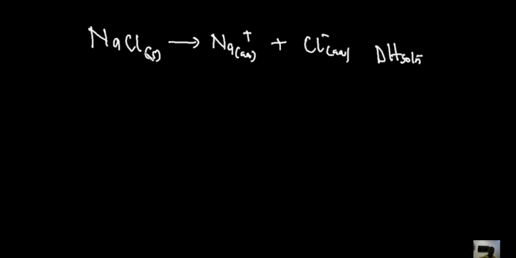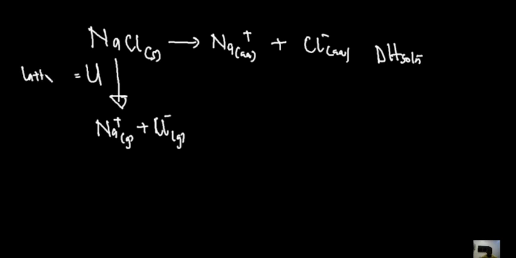Now, for this particular process to occur, the very first thing that happens is that sodium chloride is broken down into its gaseous ions. So sodium chloride is broken into sodium gaseous ion and chloride gaseous ion. The energy required to break down a particular ionic bond to form the gaseous ions, or to bind them together, is what we refer to as lattice energy. In most cases, lattice energy is represented by capital U. So you have that. This is the lattice energy.